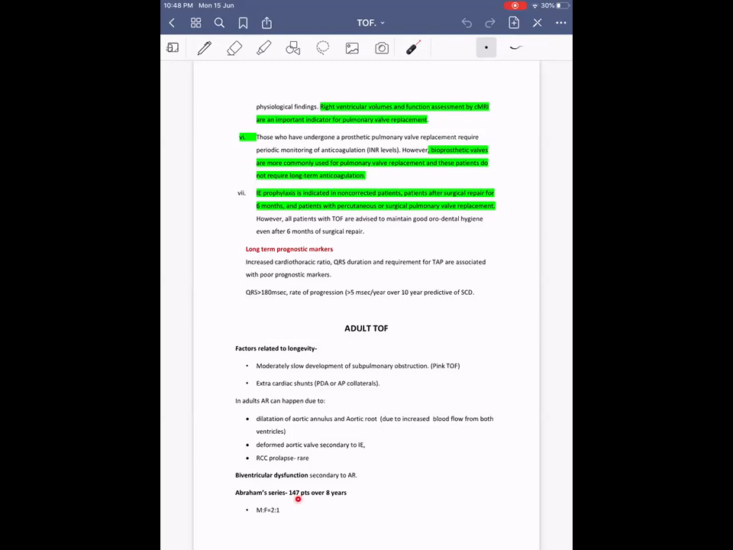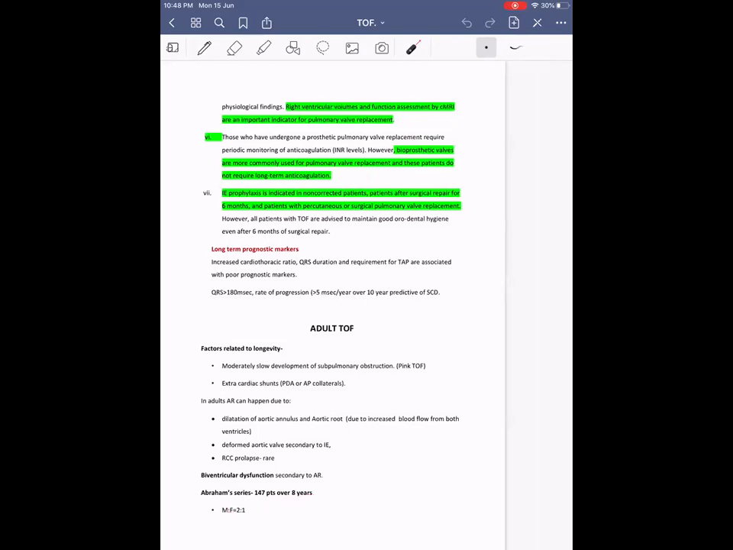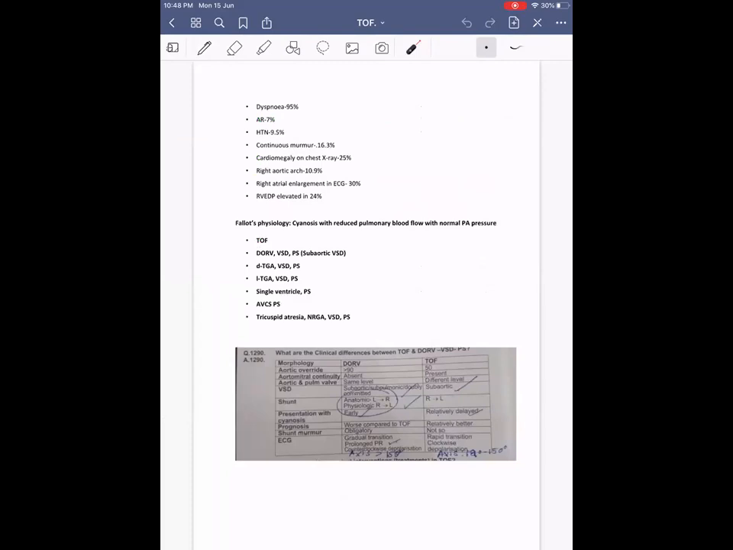Coming on to Abraham series, which we need to remember, 147 patients of adult TOF were followed over a period of 8 years. Male to female ratio was 2:1. In this series, dyspnea was found in 95% of the population, aortic regurgitation 7%, hypertension 9.5%. The continuous murmur was found in 16.3%. Cardiomegaly in chest X-ray was found in 25%. Right-sided aortic arch in 10.9%.